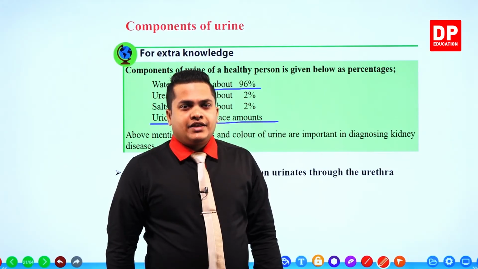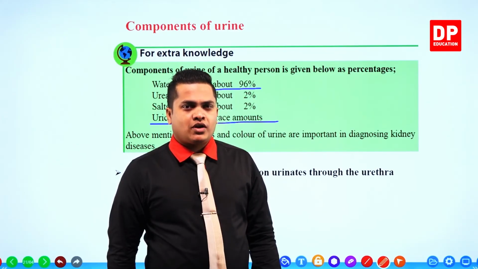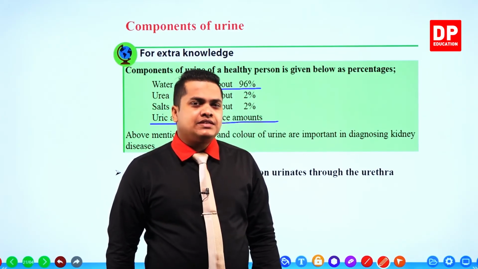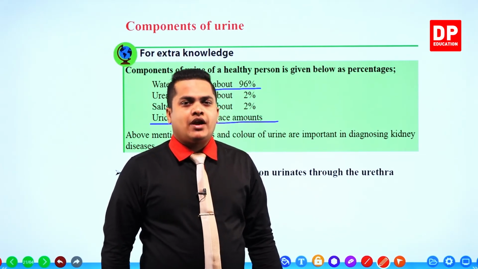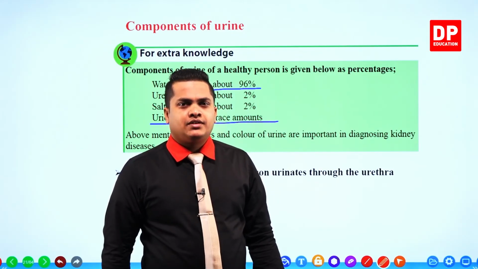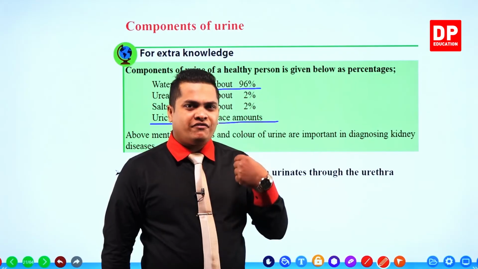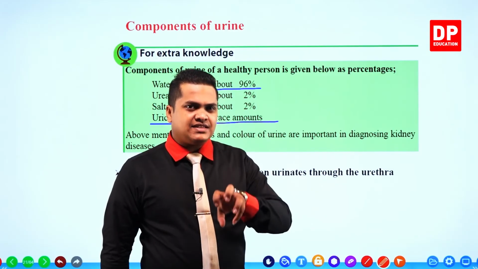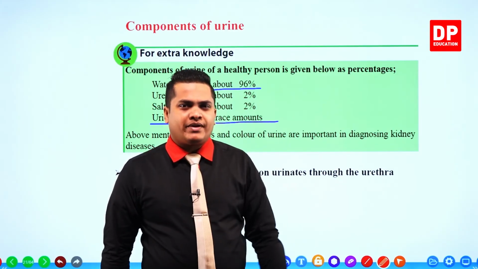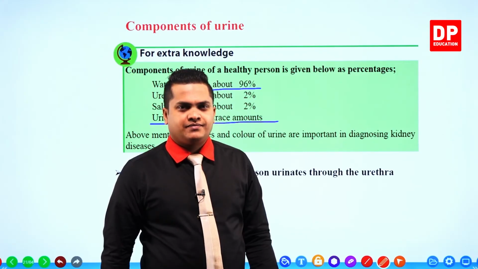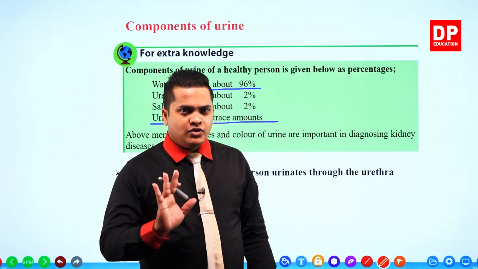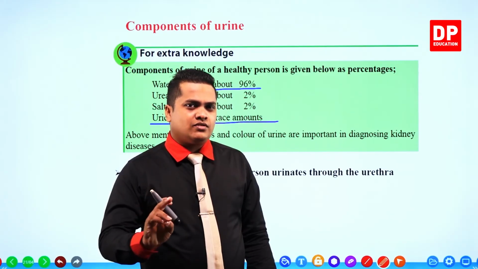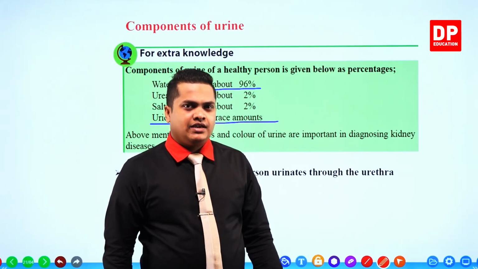Actually, during the reabsorption process, 100% of the glucose should be reabsorbed and should be provided to the blood. 100%. Not even a single drop of glucose is getting entered into the urine. All of the glucose is getting reabsorbed by the kidney during the filtration process. Only urea, uric acid, water and salts are getting expelled from the kidney, right?